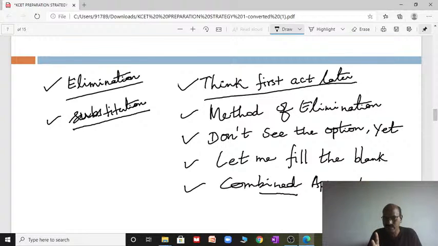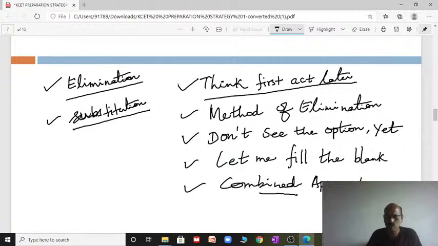The best super trick is two methods: elimination and substitution, right? And other tricks to score better in physics, as I told you: think first, act later, right? If you are reading half-mindedly, don't go for the options immediately. Think first, act later, method of elimination, right? While reading the question, then go for the options. Surely two you can eliminate and the remaining two you can work on, and don't see the options yet.